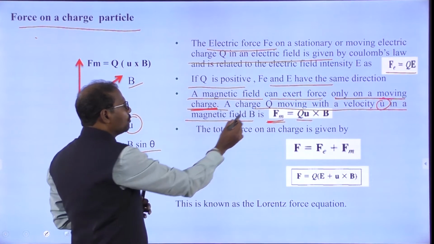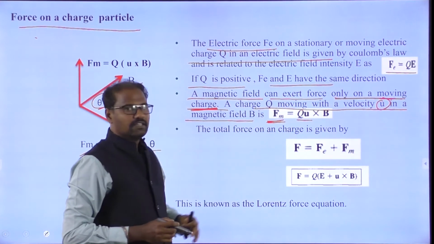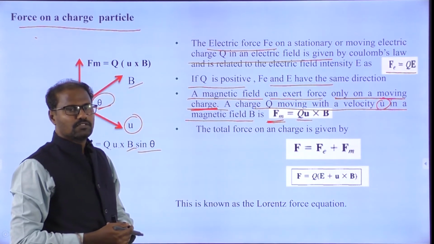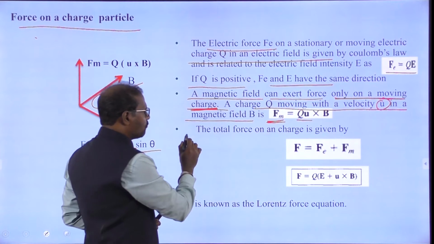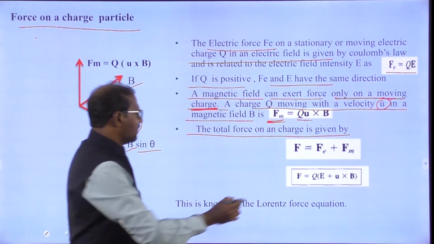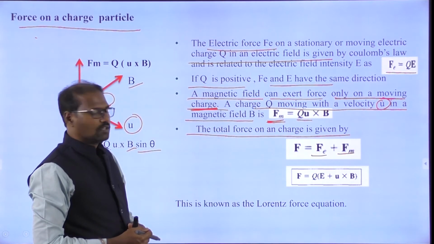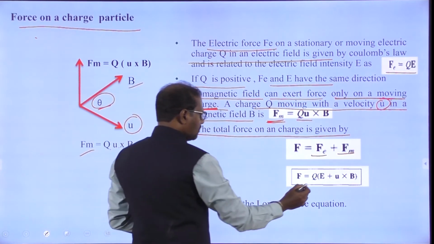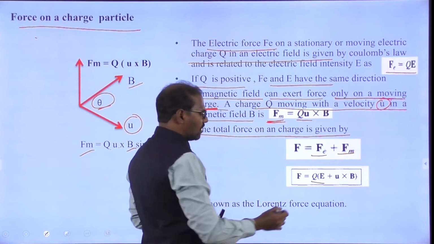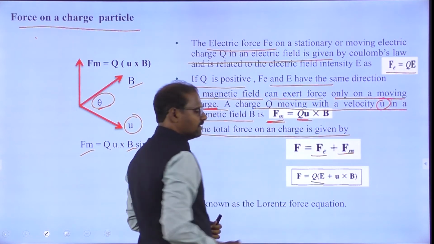So the charge Q is moving with some velocity U in a magnetic field B. We can write Fm equal to QUB. Very important. Therefore I am going to write the total force, which means both electric force and magnetic force. The electric force Fe is equal to QE. So ultimately, taking Q outside, Q of E plus UB.